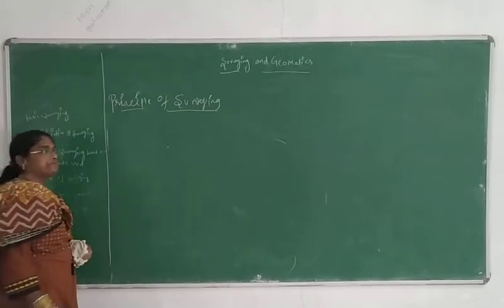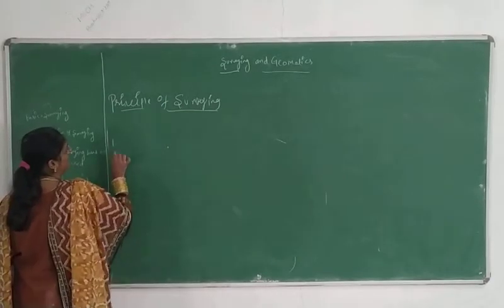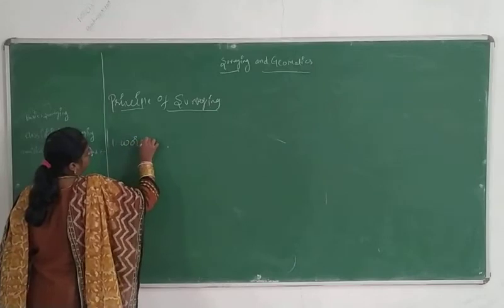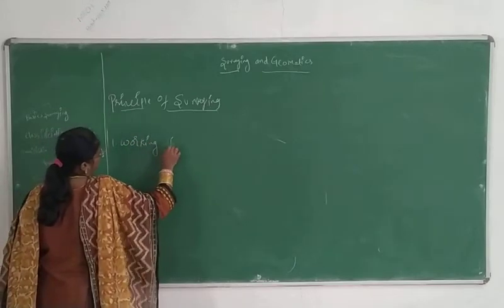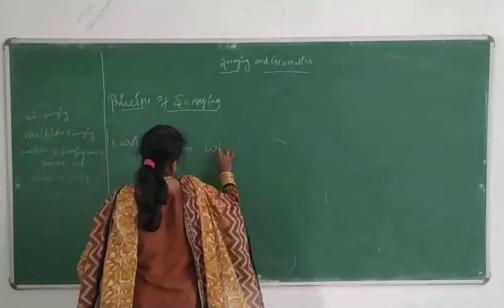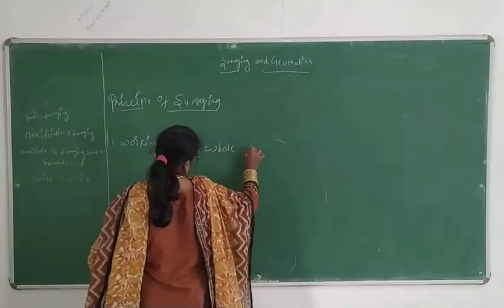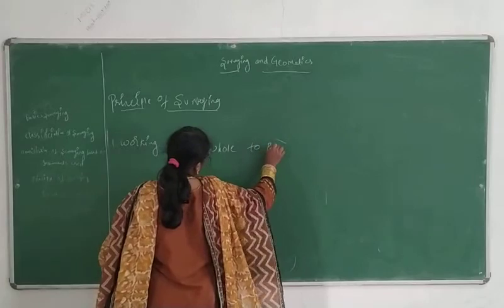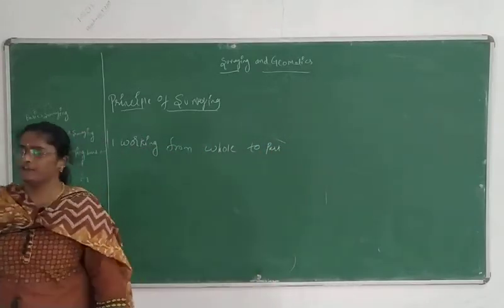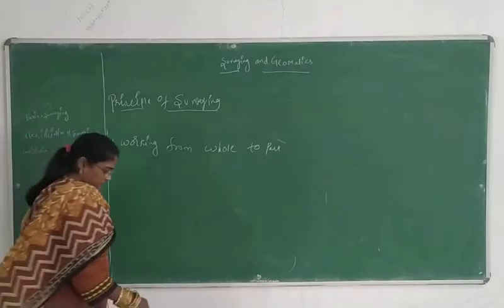So the first principle is working from whole to part. Working from whole to part, or part to whole.